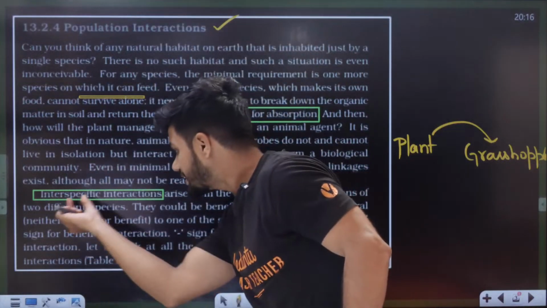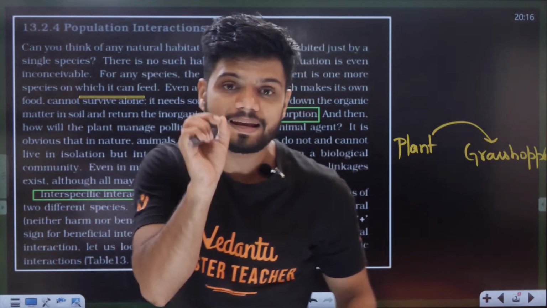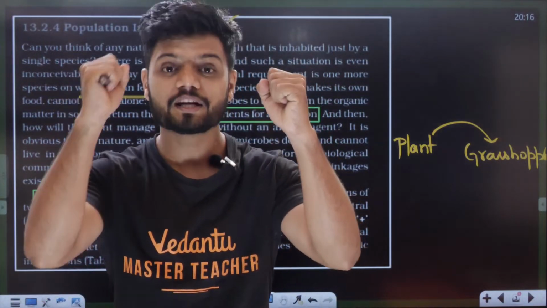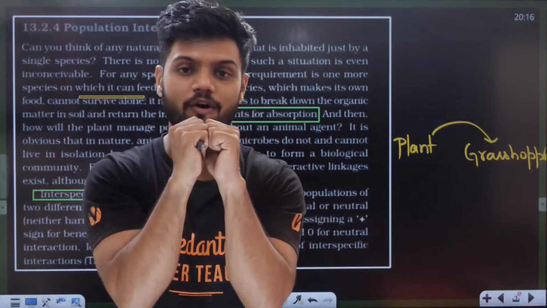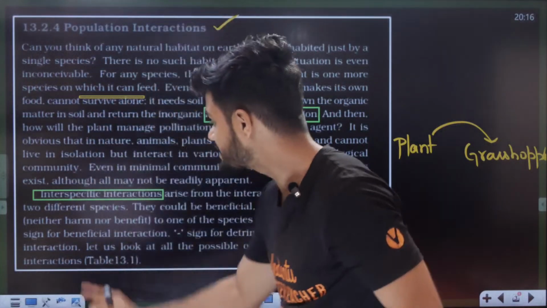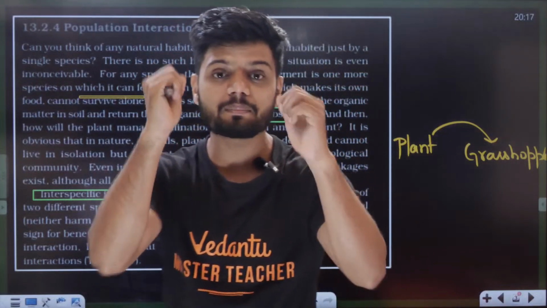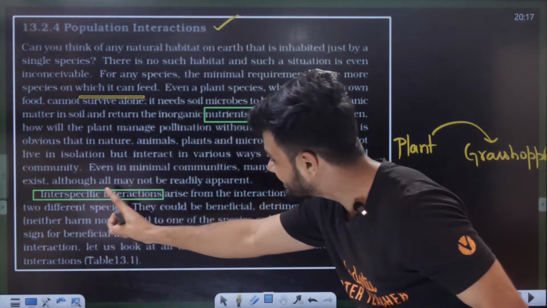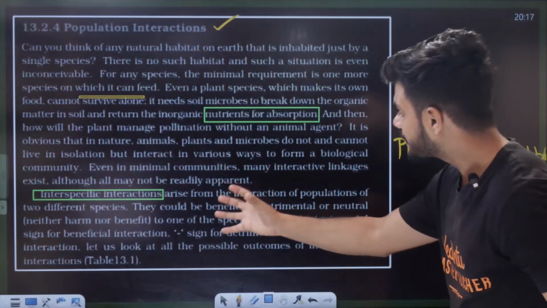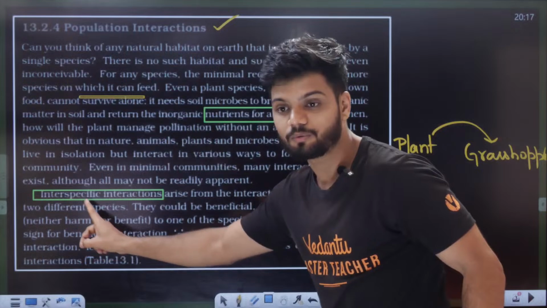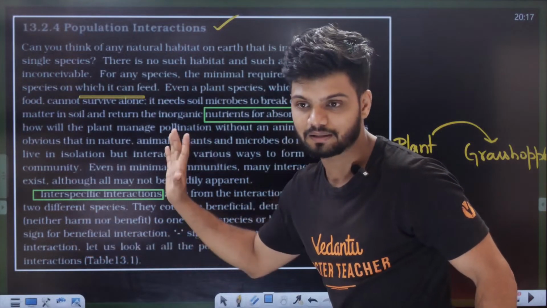What do I mean by interspecific? The meaning of interspecific is that a lion and a tiger, 2 different species, are fighting or communicating. That is called interspecific interaction. Lion and tiger are different species, so interspecific interactions arise from interaction of populations of 2 different species, one tiger, one lion. Understood?